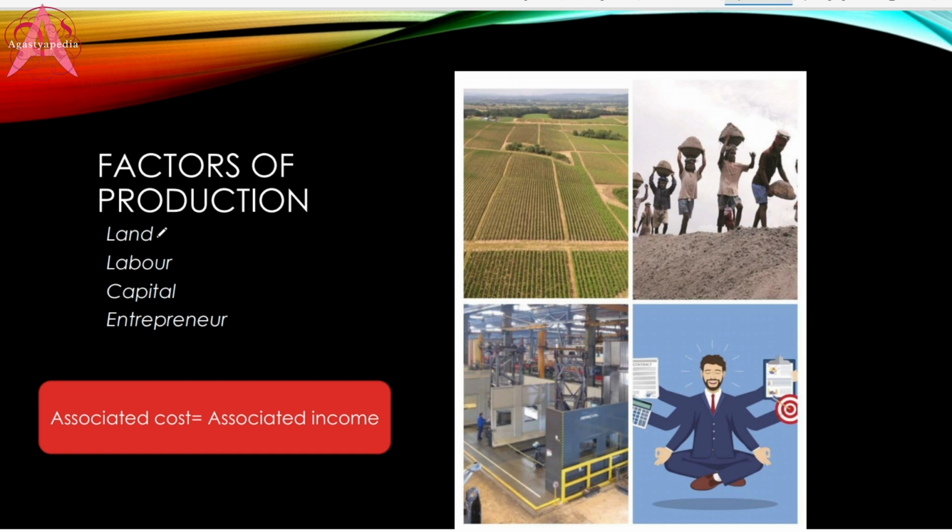Factors of production. There are basically 4 factors of production: land, labor, capital, and entrepreneur. So land is the basic land or the building or the company. There will be labor, there will be capital. Capital can again be 2 types: it can be fixed capital or it can be working capital. Fixed capital is nothing but machines which can be used in the long term, and working capital can be raw materials which can be used only in the short term.